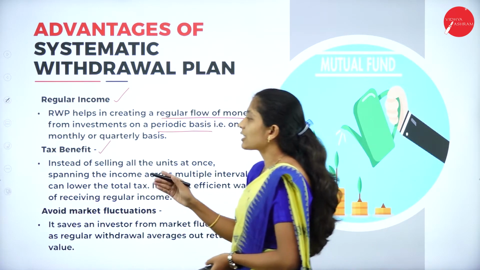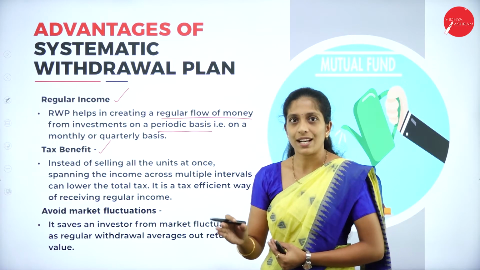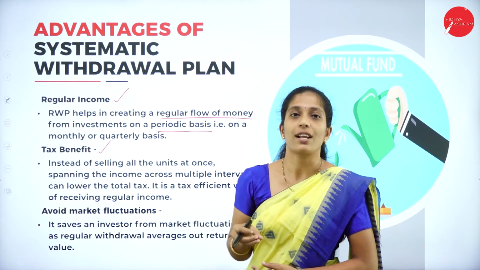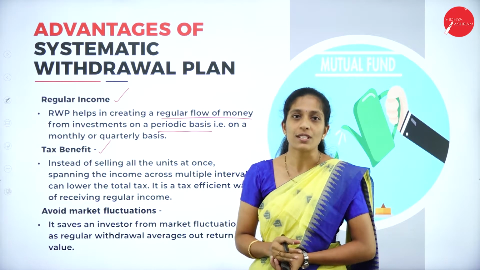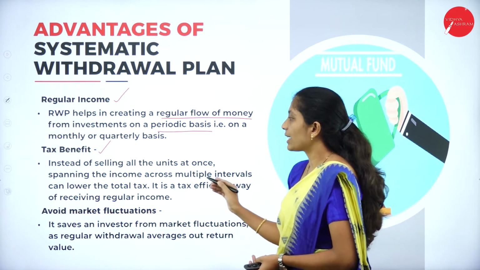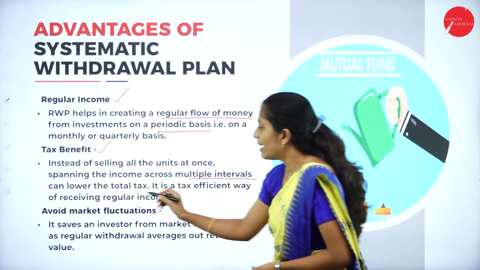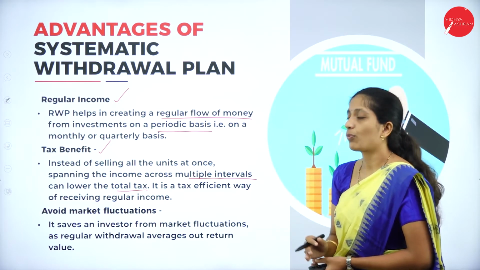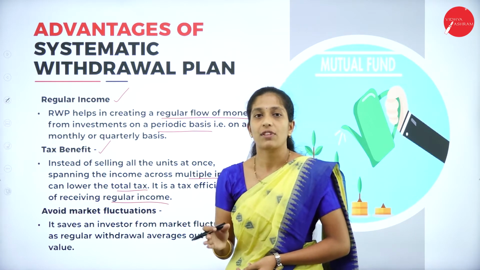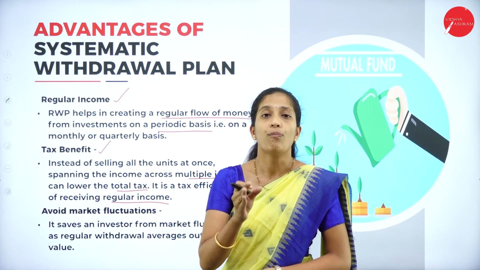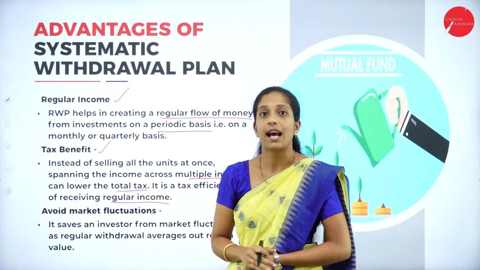Next is tax benefit. Instead of selling all the units at once, here the units are not sold at once. They are withdrawn on a regular basis. So it leads to tax benefit for those units. Instead of selling all units at once, spreading the income across multiple intervals can lower the total tax. So it is a tax efficient way of receiving regular income. If the units are sold at once, it leads to more tax. Since the withdrawal is made on a regular basis, it helps in creating tax benefit.